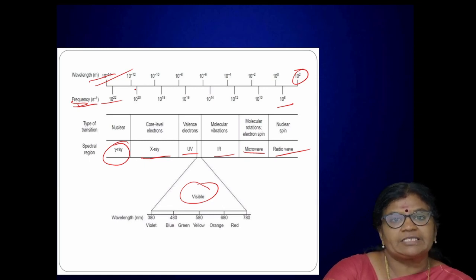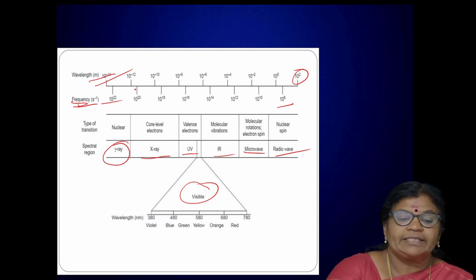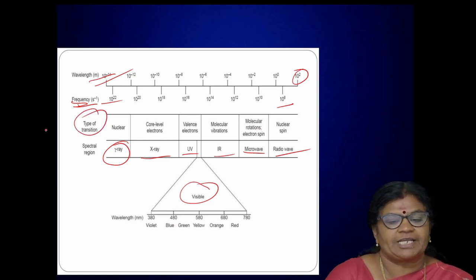So when this electromagnetic radiations of greater frequency or wavelength is passed on a matter, what happens? The matter absorbs the radiation. This we have already seen. As a result of this absorption, there will be different types of transition.